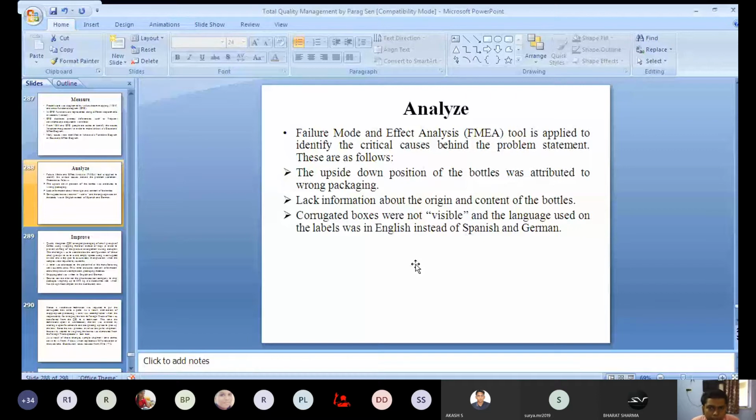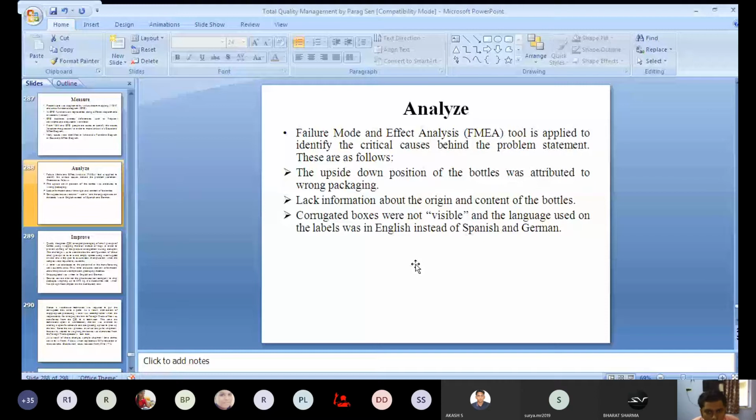So after conducting the failure mode and effect analysis, the critical causes are identified, that among a lot of causes, which particular causes are most important. These are as follows. The upside down position of the bottles was attributed to wrong packaging.